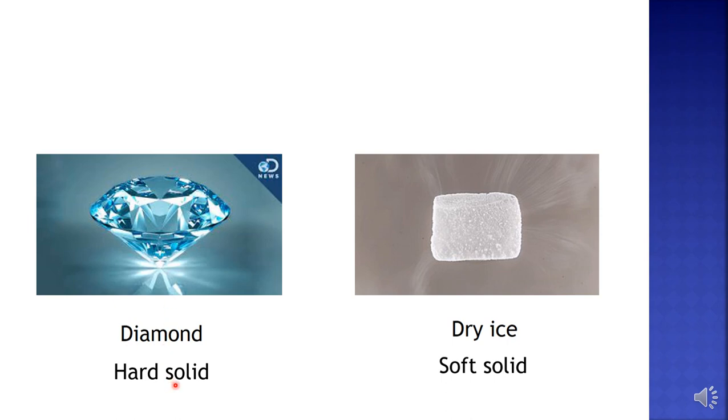Now why is diamond a hard solid? Because in diamond, the atoms are held together by strong covalent bonds, whereas in dry ice, the molecules are held together by weak van der Waals forces. So these are some of the consequences of van der Waals forces.